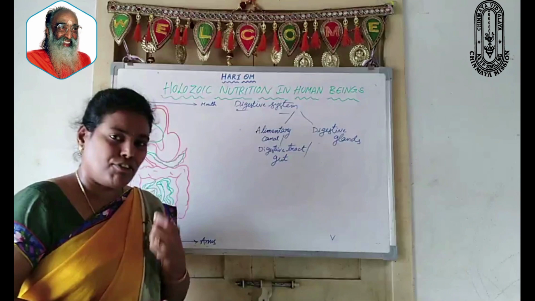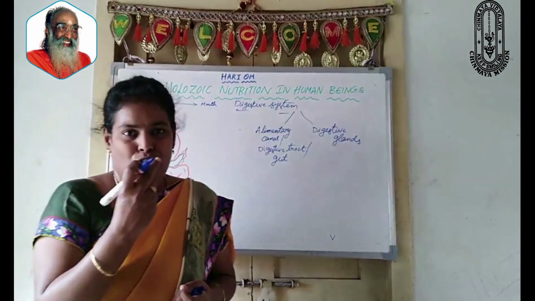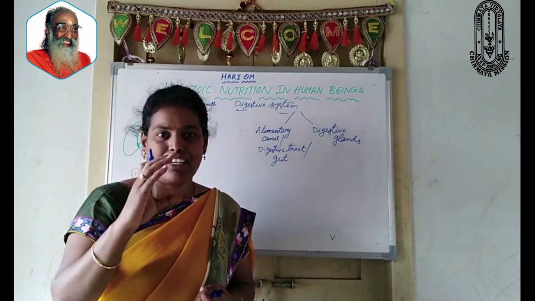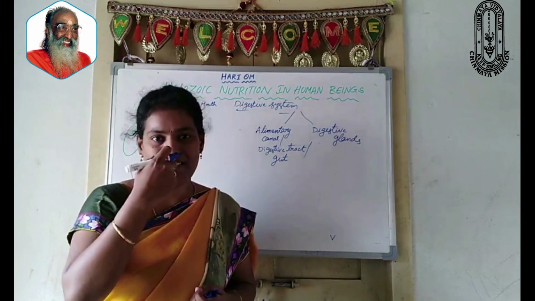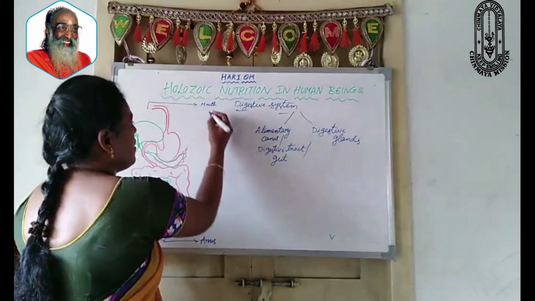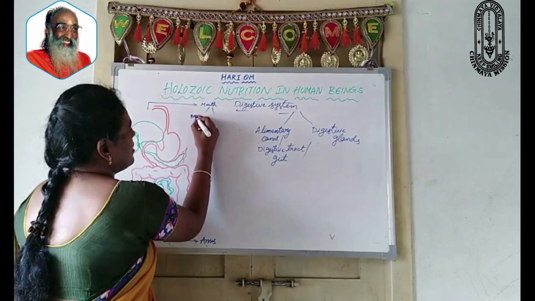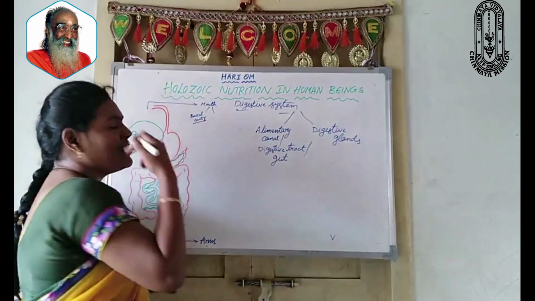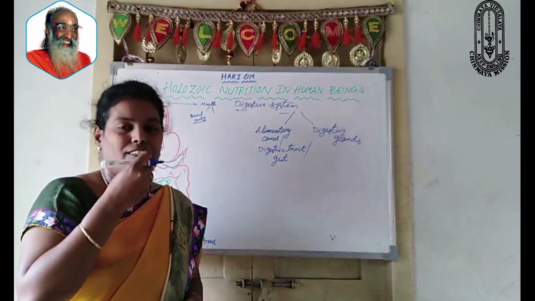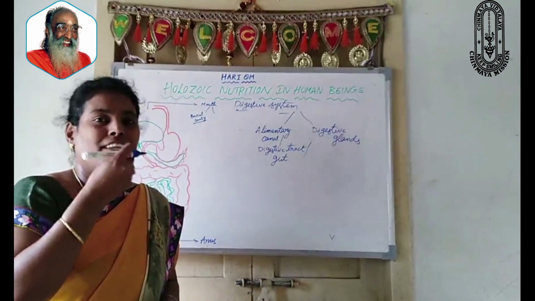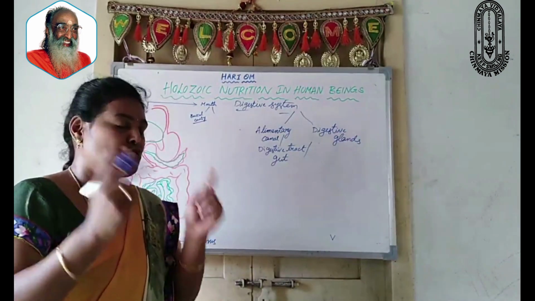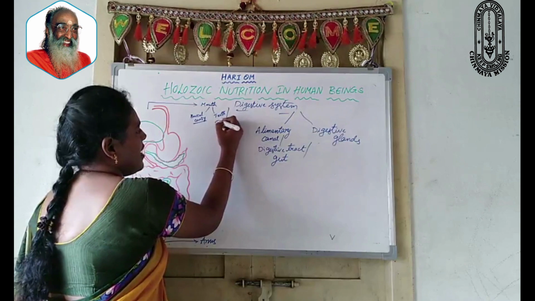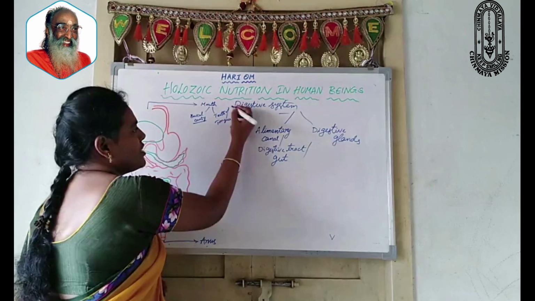In the mouth, if you observe, it is not only one small aperture. Inside the aperture, one small cavity is also present. That means an open place is also there. That is called the buccal cavity. The cavity which is present inside the mouth is called the buccal cavity. And inside this buccal cavity, again 2 parts are present: teeth and tongue.